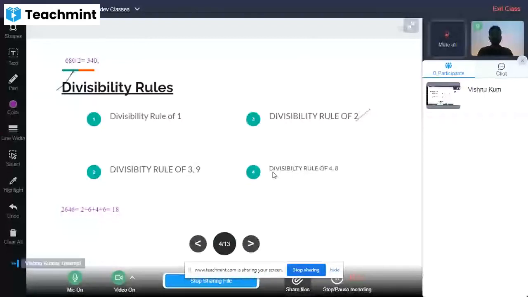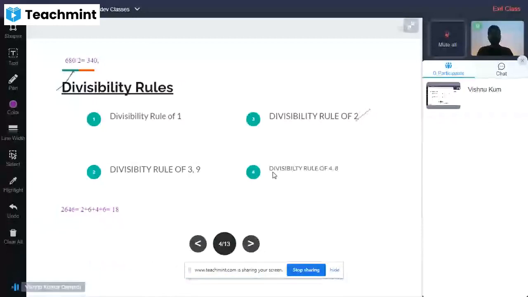If the number's last two digits are divisible by 4, the number will be divisible by 4.